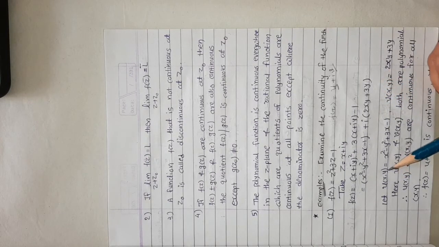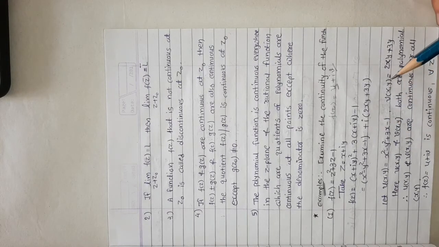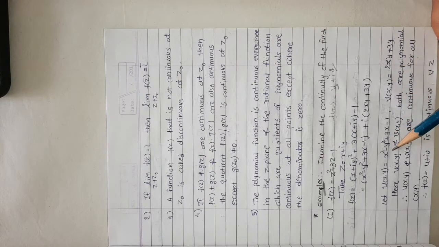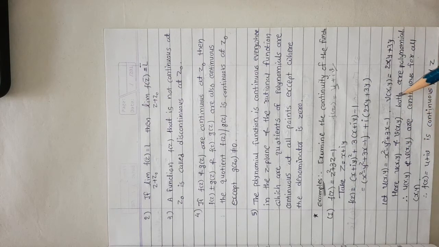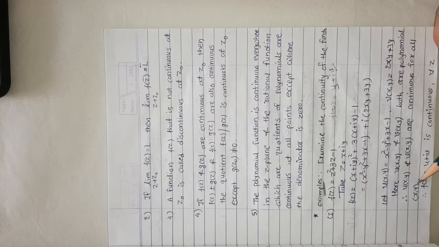So u equals x square minus y square plus 3x minus 1 and v equals 2xy plus 3y. Here u and v both are polynomial functions, and we know that polynomial functions are always continuous everywhere. So u and v are continuous for all x and y. So our total function f of z, u plus iv, is continuous for all z.